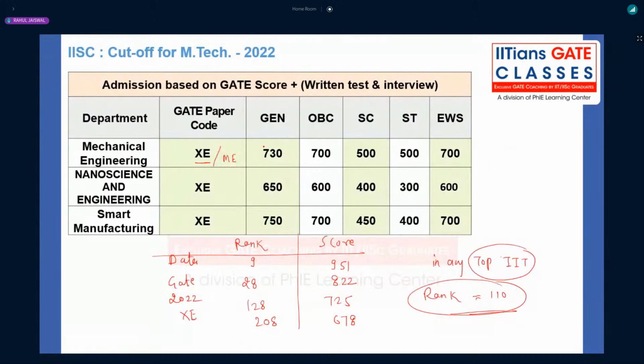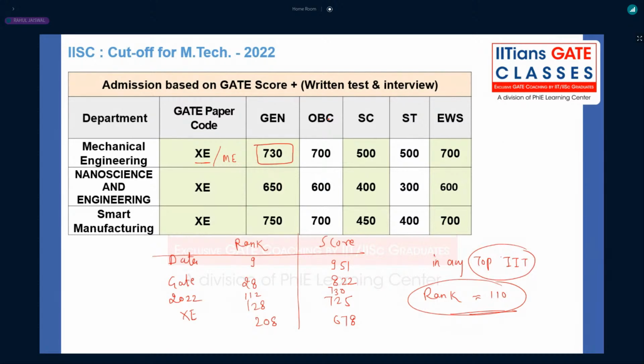As you can see, 730 means what? For general, I'm talking about general, 730, right? So definitely you'll be having 730 here. It was having the rank of 112 or 113 or something. So that was the cutoff, and it is there every year. Even in GATE 2021, when the GATE score was very high for all the branches, there also the rank was the same, around 100 rank only for GATE XE to get admission in core mechanical MTech program in IISc and IITs, right?